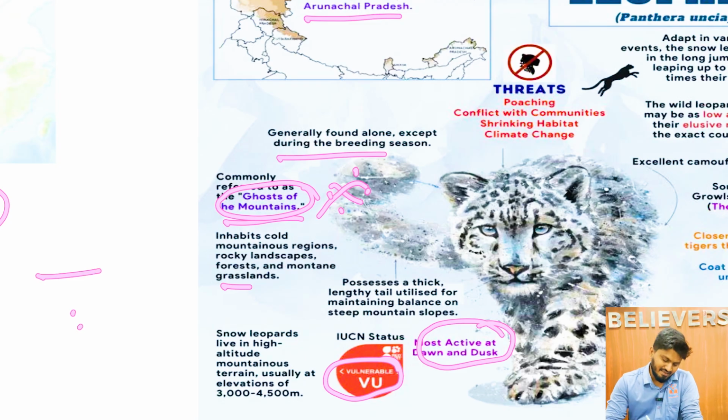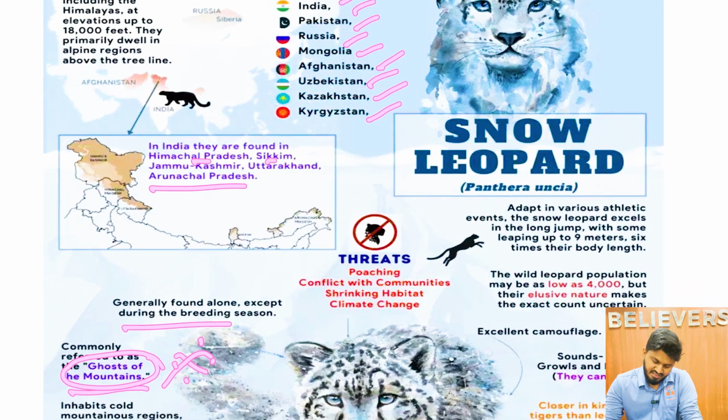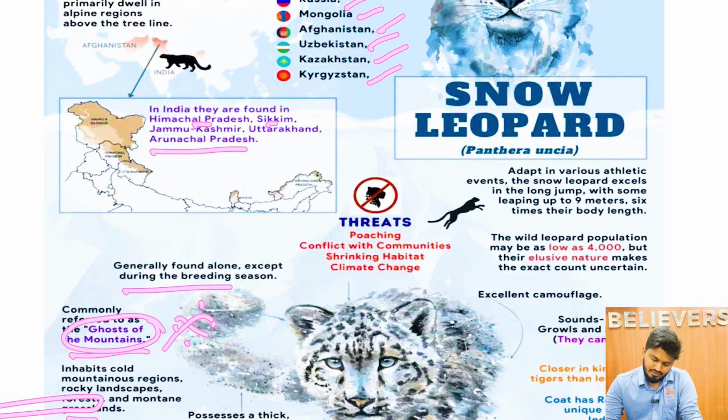It is said that the tail of the snow leopard is as long as its body itself. They are adept in various athletic events. The snow leopard excels in long jump, with some leaping up to 9 meters, six times their body length. Their population is as low as 4,000, but their elusive nature makes the exact count unknown, because it is very difficult to count the snow leopard population as they live in very high altitude regions.